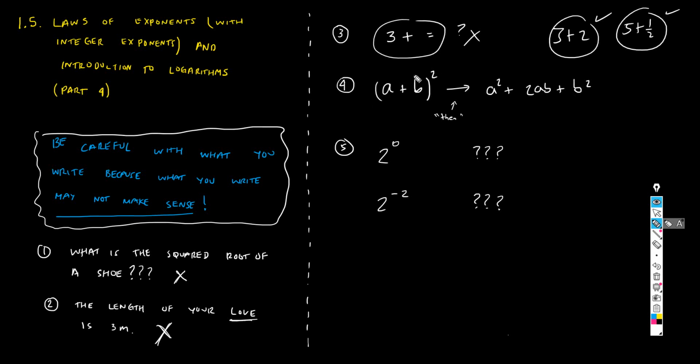You're just writing an expression, (a plus b) squared. Okay, that's just an expression. You're not affirming anything. What people are trying to say when somebody writes this, what they really have in mind is saying this, that (a plus b) squared is equal to a squared plus 2ab plus b squared.